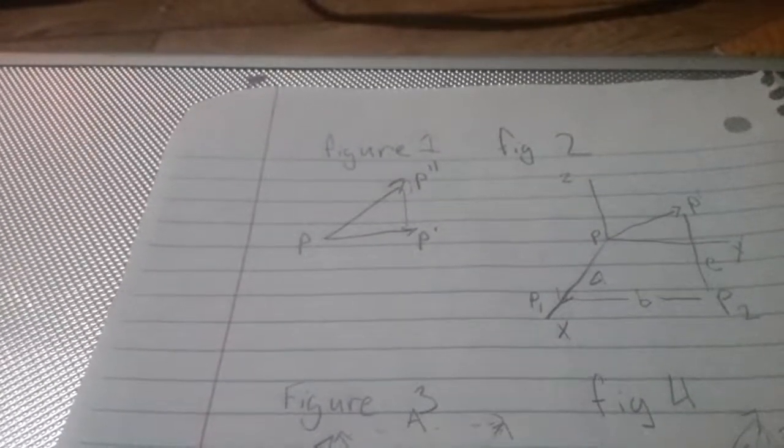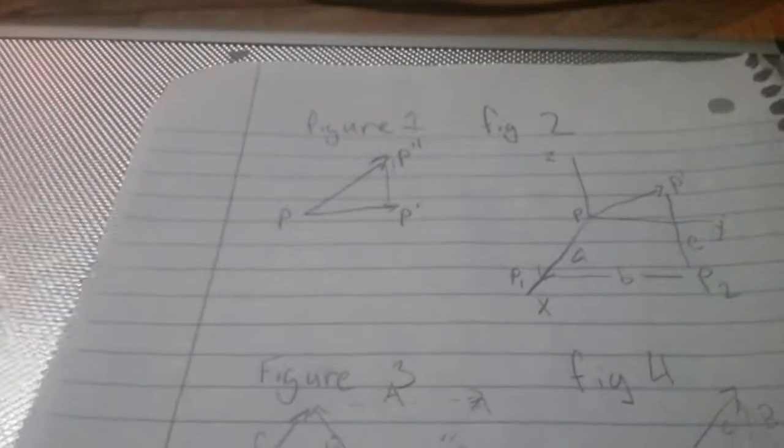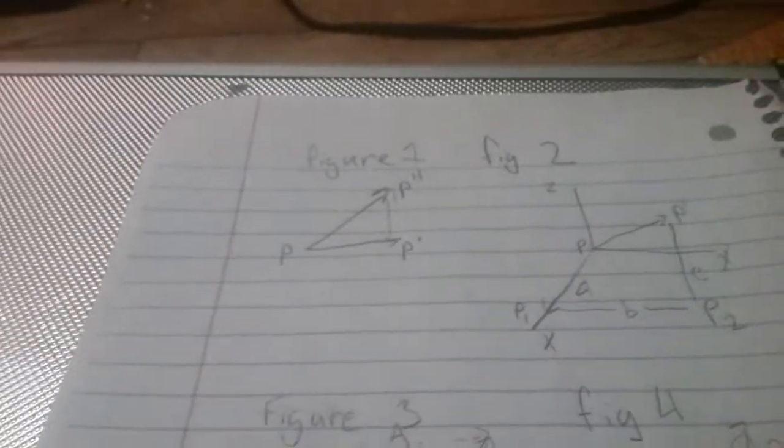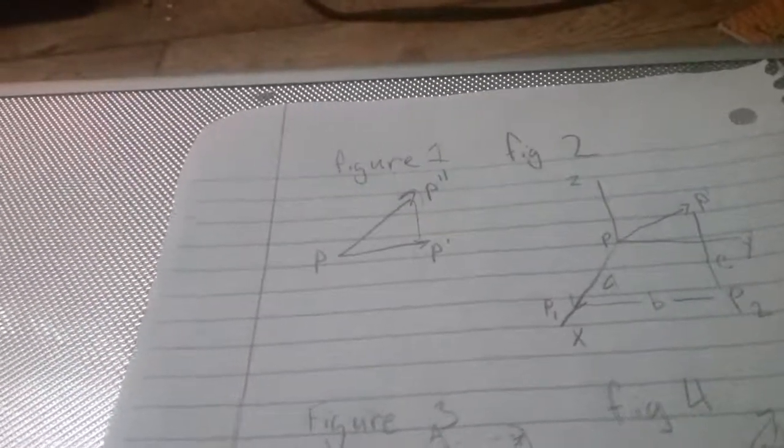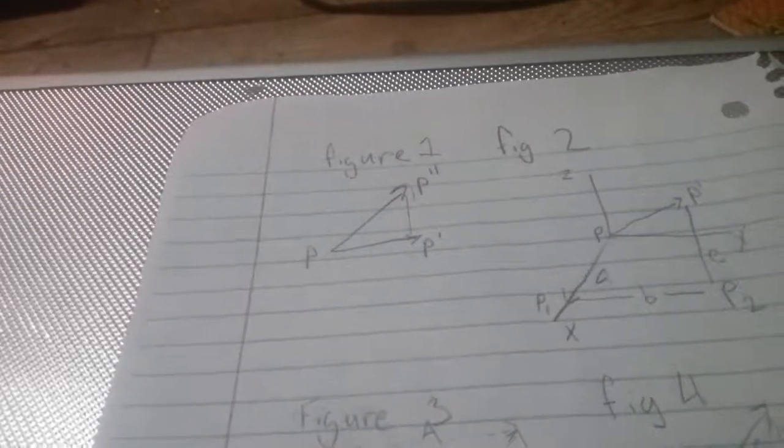Alright, then we use the formula d equals the square root of A squared plus B squared plus C squared. We see then that the displacement of P is uniquely determined by specifying three numbers, A, B, and C. These are called vector components of the displacement.